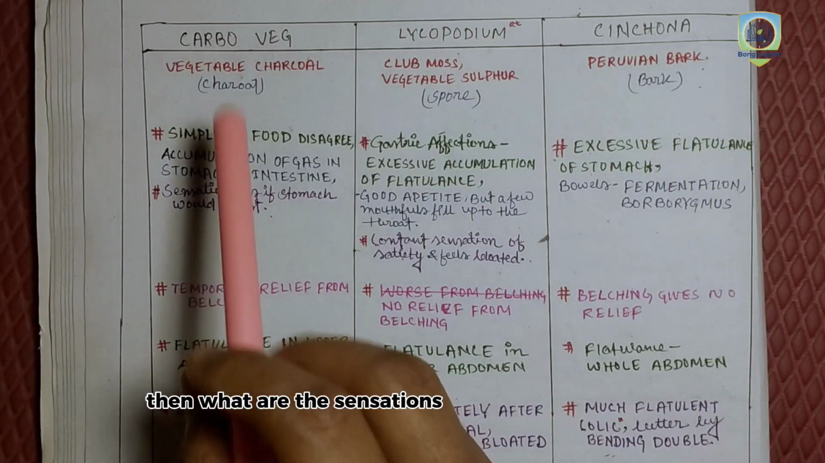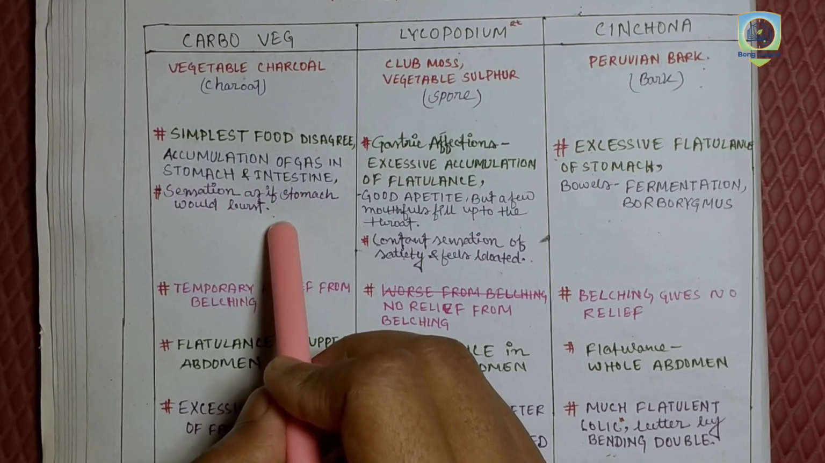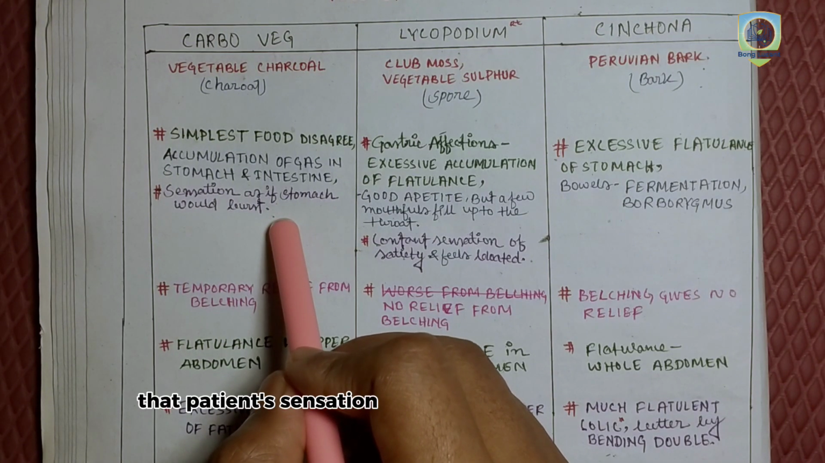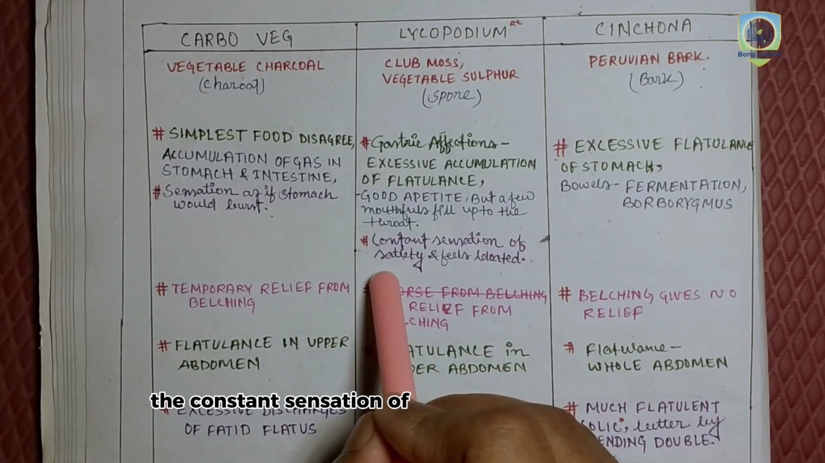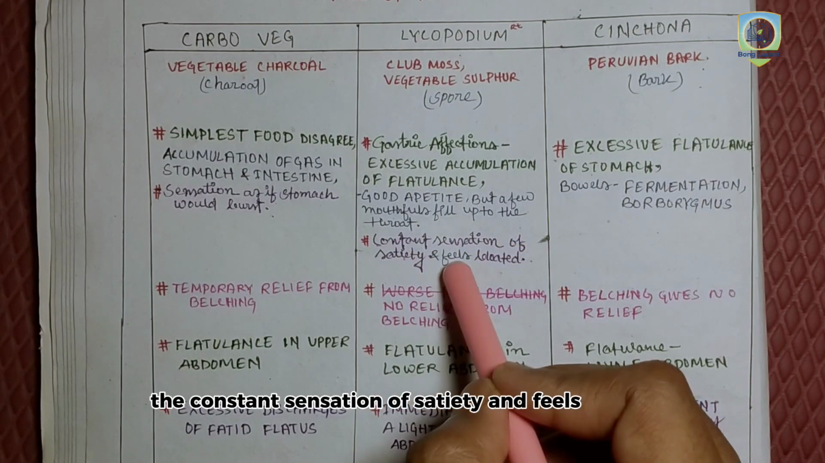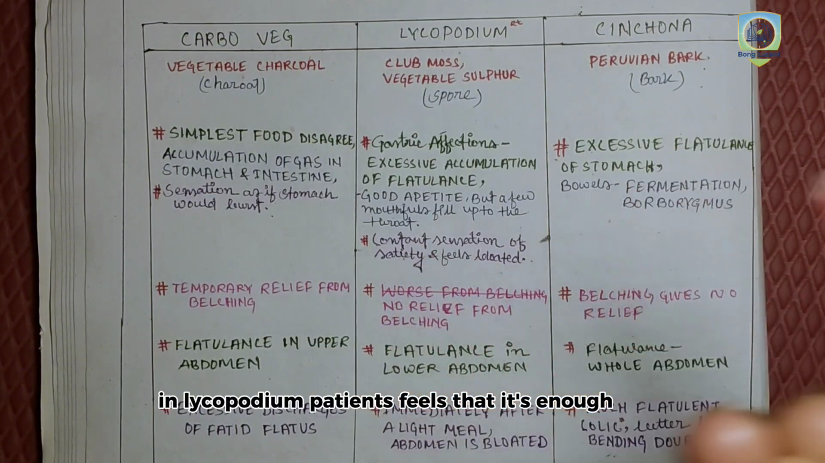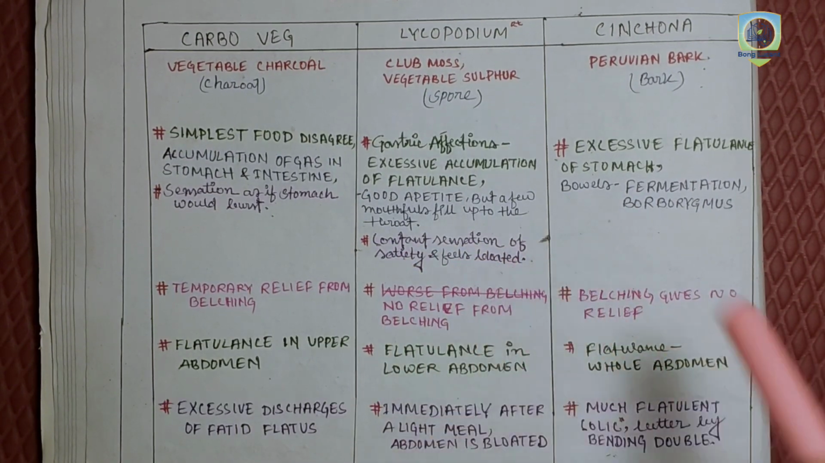Then what are the sensations in Carbo patients? Sensation as if the stomach would burst. The flatulence is so much that the patient has the sensation as if the stomach would burst. And in Lycopodium, there is a constant sensation of satiety and feeling bloated. Lycopodium patients feel that it's enough. The person feels satiety and feels bloated.